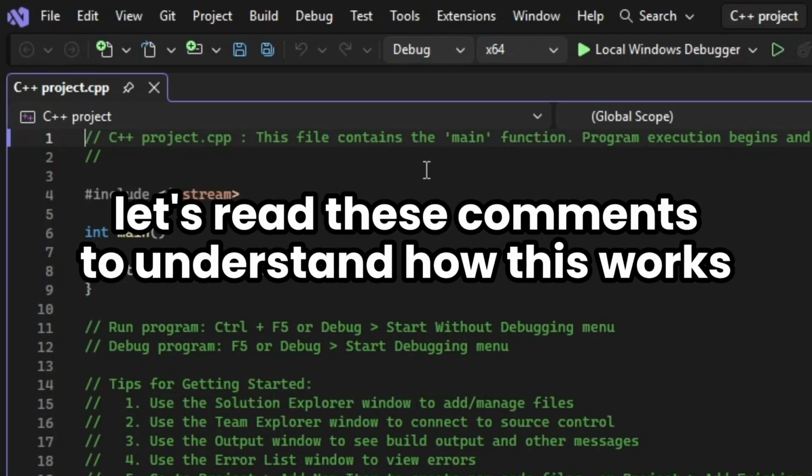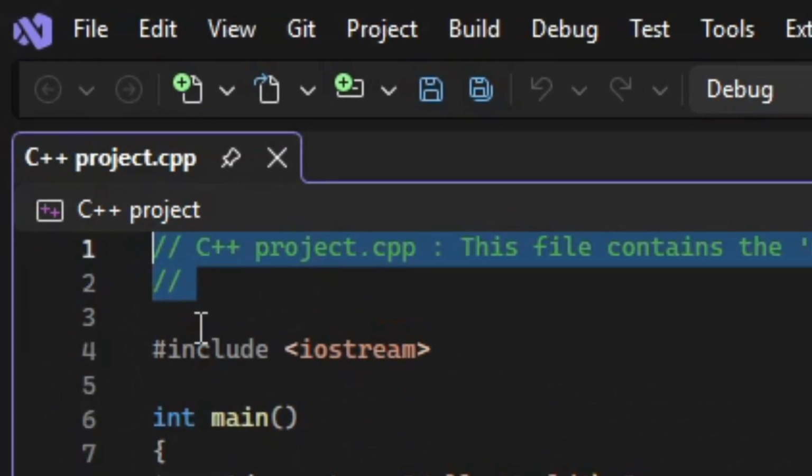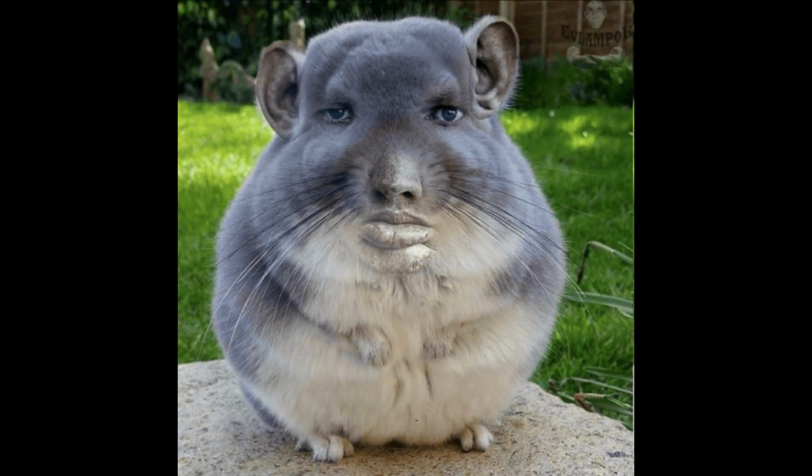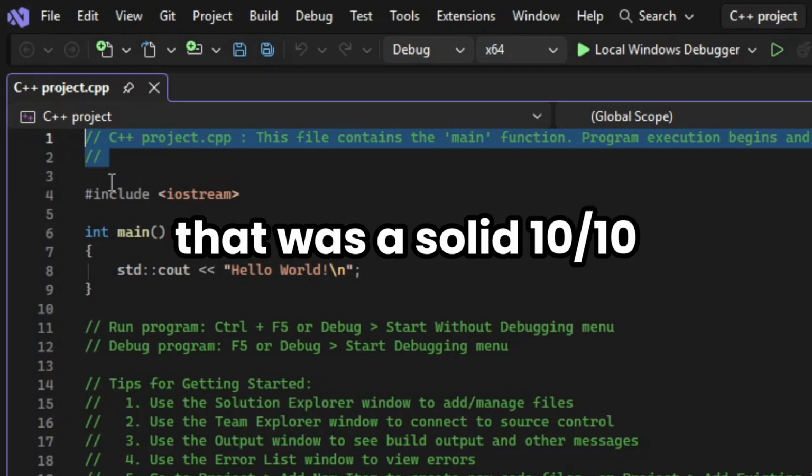Let's read these comments to understand how this works. This file contains the main function. Program execution begins and ends there. Right, bro, thanks for the info. That was a solid 10 out of 10.